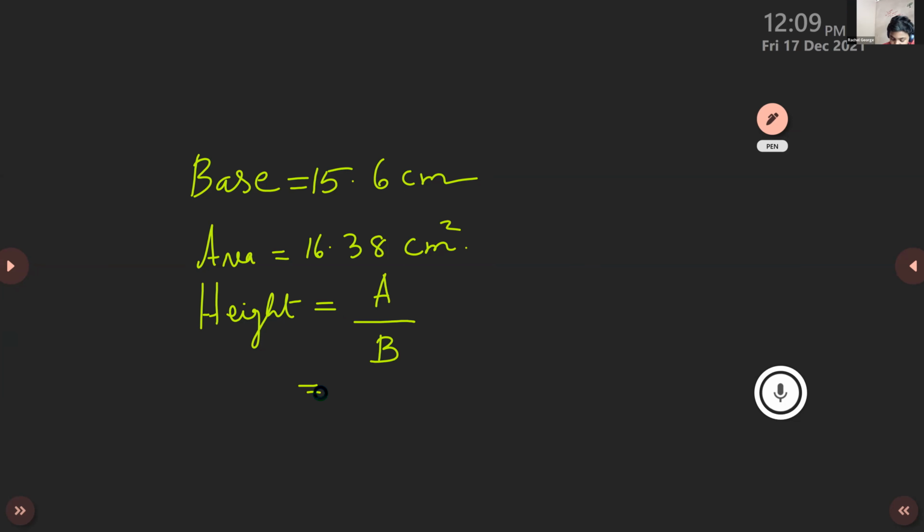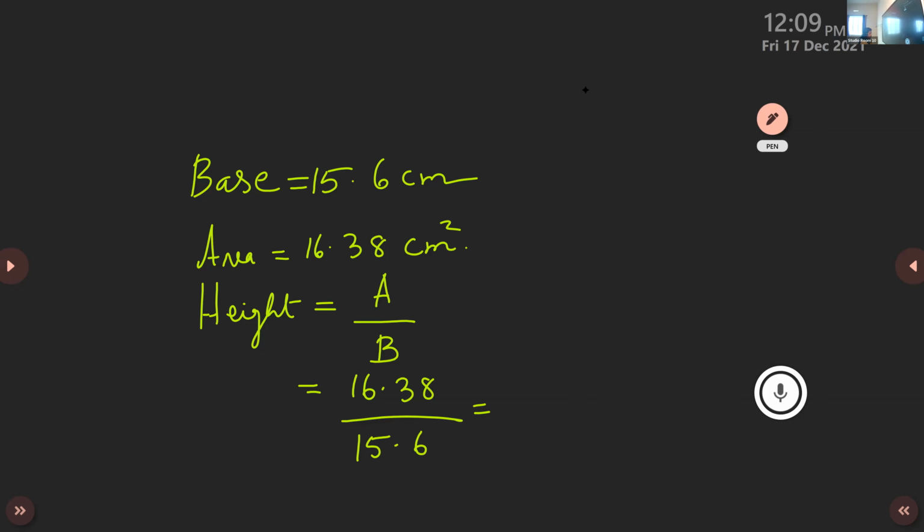A is 16.38 cm, divided by B, which is 15.6 cm. Now what is the final answer you get? Remove the decimal point. Ma'am, 1.05 centimeter.